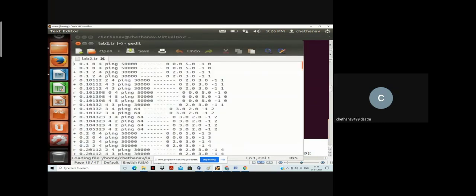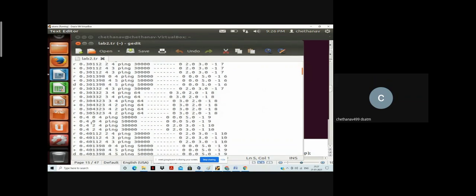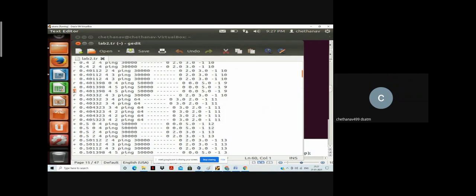So see here, we are getting a 12 column trace file. The first column is event. I have told you this repeatedly, but one more time I'll tell you. The first column is event: plus indicates enqueuing the packet, minus indicates dequeuing the packet, r indicates the packet is received by some receiver, d indicates packets were dropped. So the first column itself will give you the drop information.